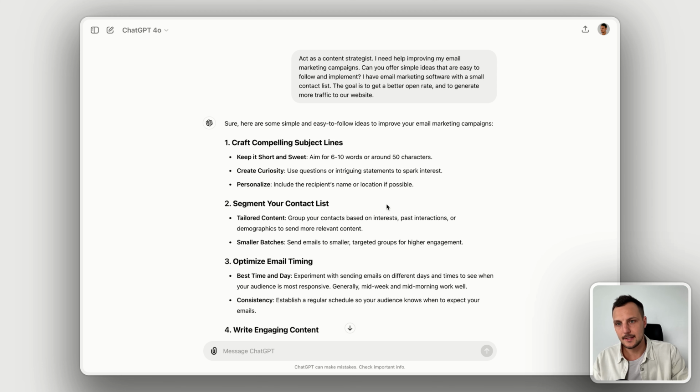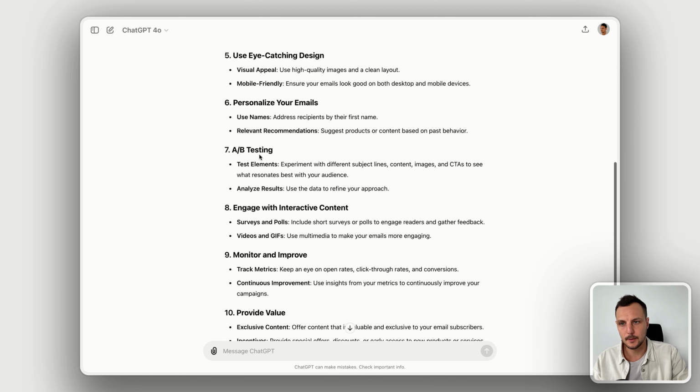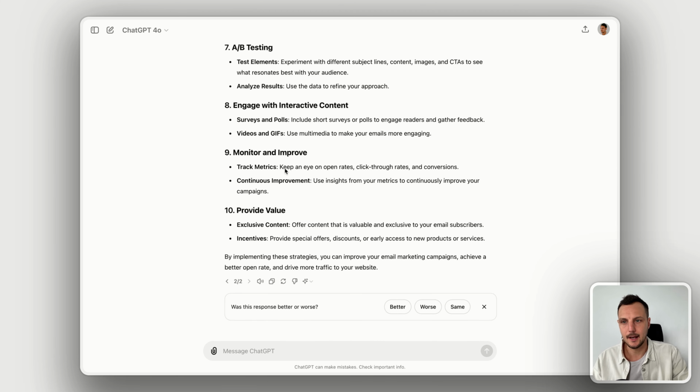We have a mix of advice here. Some of it is very simple and practical to implement, things like subject lines and having good timing for the email campaign, and some of this is more advanced, talking about A/B testing and looking at data to improve future campaigns. Let's focus on this fourth recommendation, write engaging content. This is something that's typically challenging for marketing teams, especially in small companies.